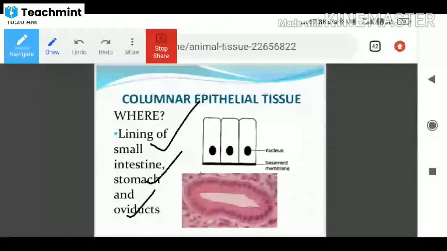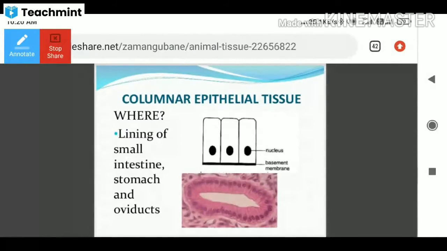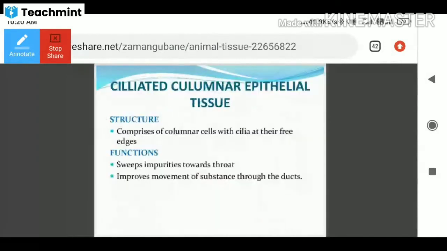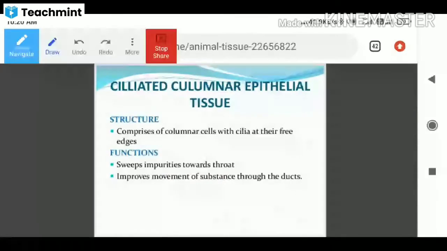Okay. So let us see another category: ciliated columnar epithelial tissue. Structure: it comprises columnar cells with cilia at their free edges. Columnar cells with cilia. See, this is columnar epithelial tissue, and the cilia are present like this.